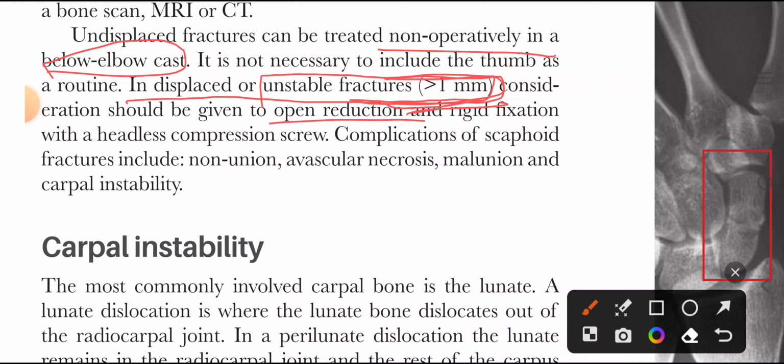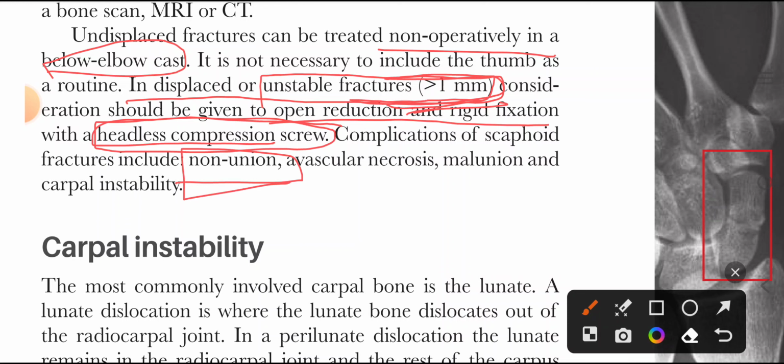then open reduction and internal fixation is done with headless screws, because if we fix it with a screw having a head, the head will be prominent and will cause impingement. So it is fixed with a headless screw which gets countersunk into the bone, so that there is no impingement or irritation or attrition of the tendons and other structures. Complications of scaphoid fracture are non-union.